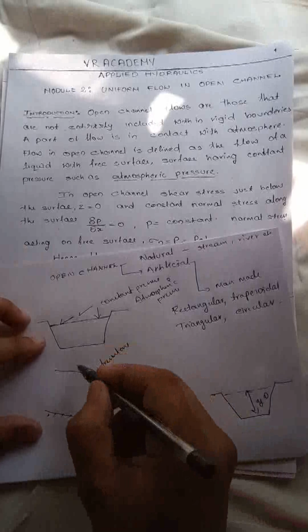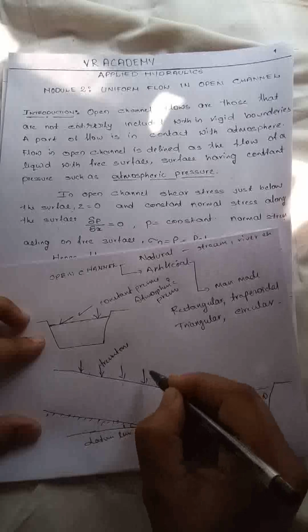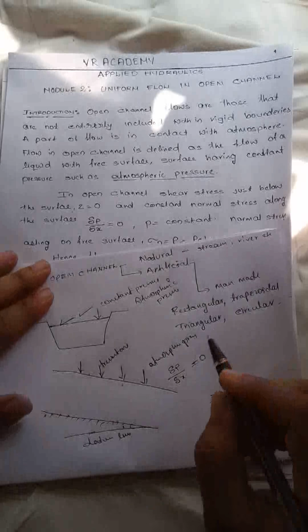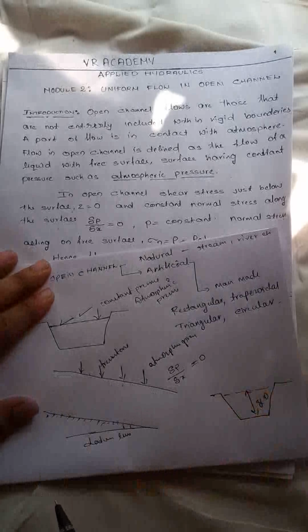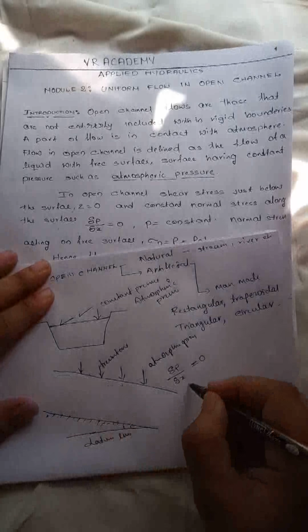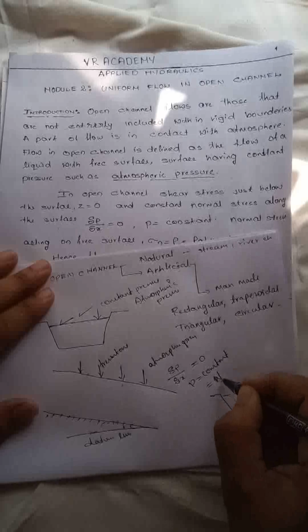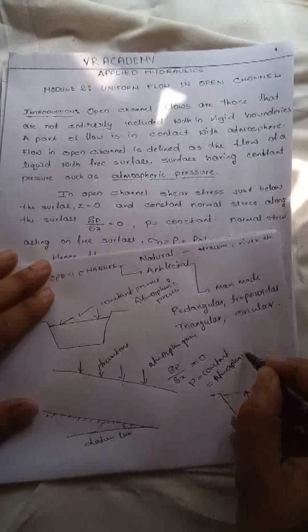The water flows with a free surface in contact with the atmosphere, having a constant pressure. This constant pressure acting at the surface is the atmospheric pressure. We know that ∂p/∂x, the pressure gradient, is equal to 0, because the pressure is not going to change. Pressure is constant, p equals atmospheric pressure.